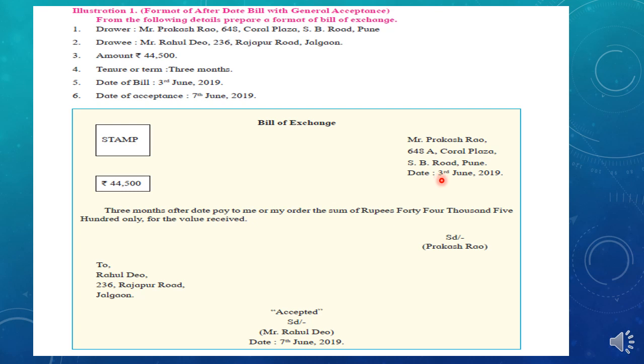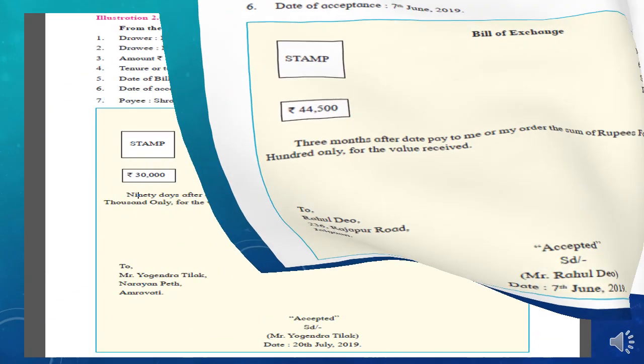3rd June means July, August, September. 3rd September plus 3 grace days, 6 September will be the due date for this bill, because this bill is after the date, it is not after sight, student. So whatever the acceptance date is written, it will be ignored, for your kind information.